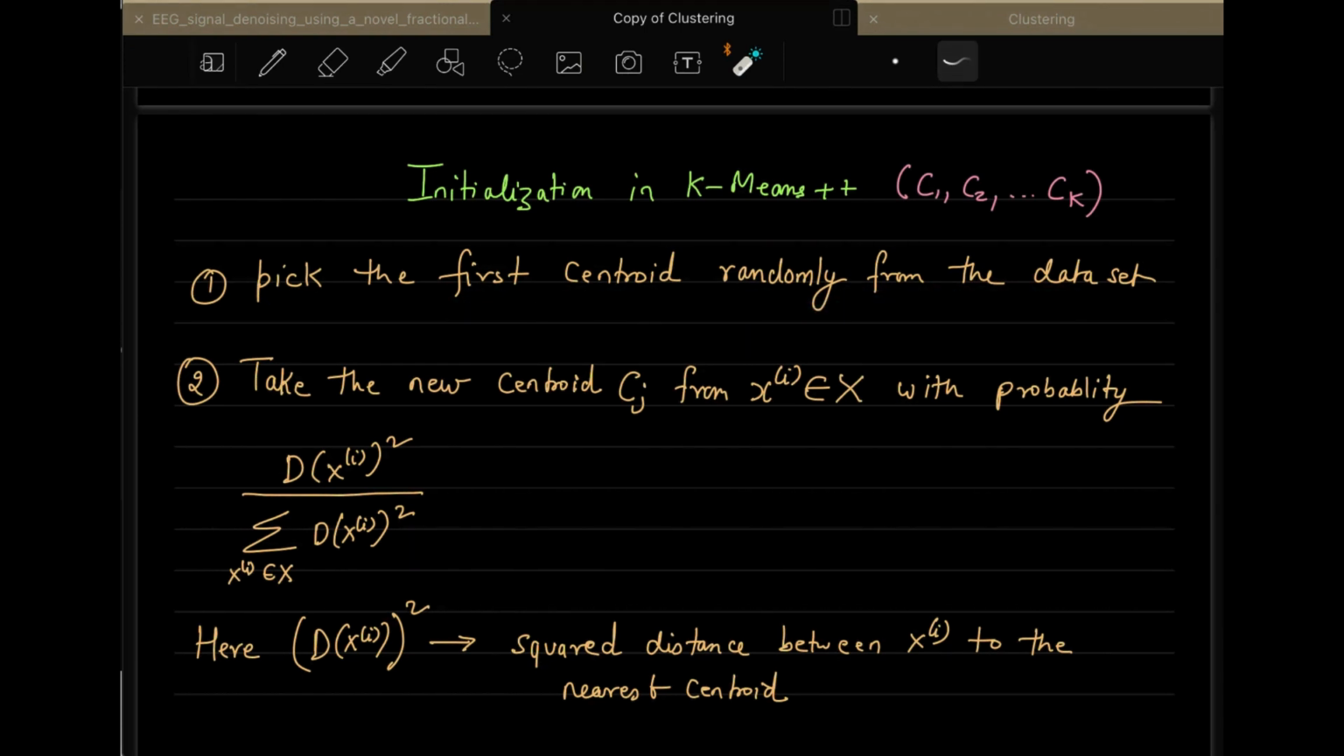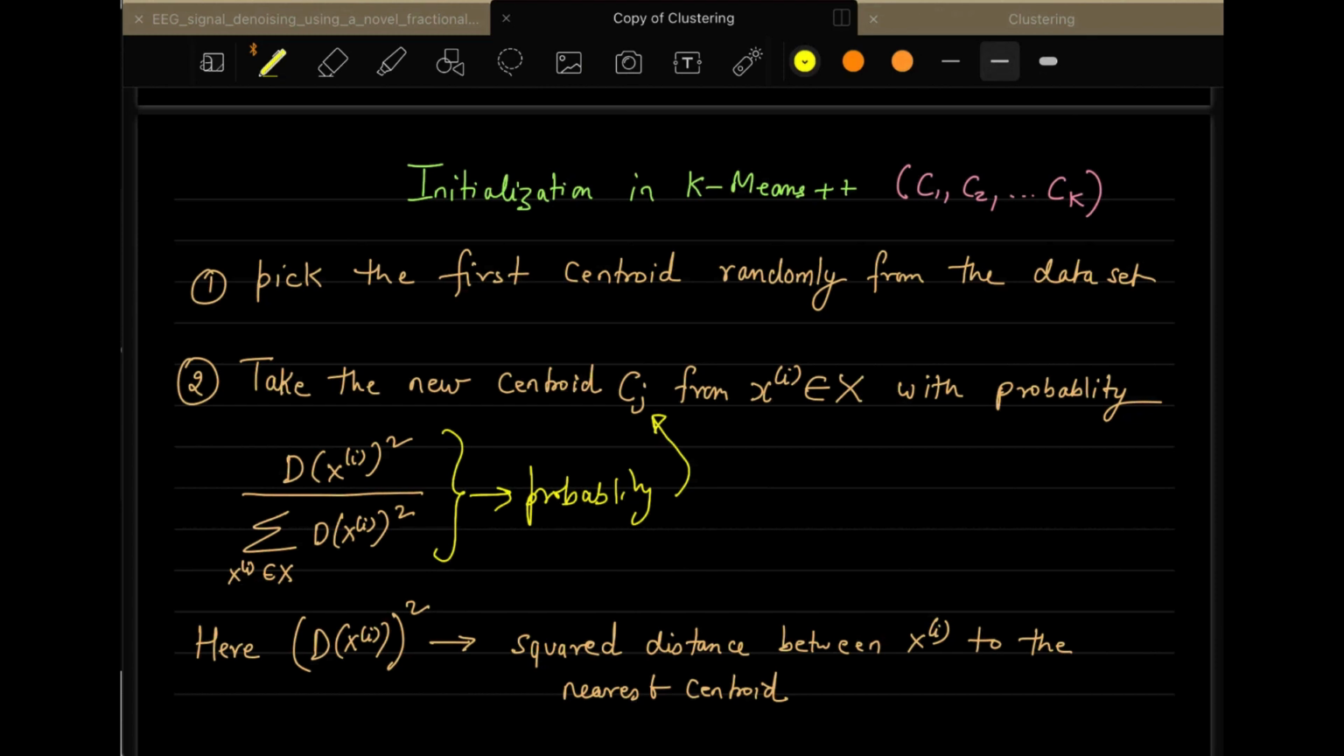Now the important point comes: if you want to take a new centroid from the data points xi, because you are taking these centroids from the data points only, the probability of selecting the second centroid will be given by this. This is the probability with which you have to select the second centroid.